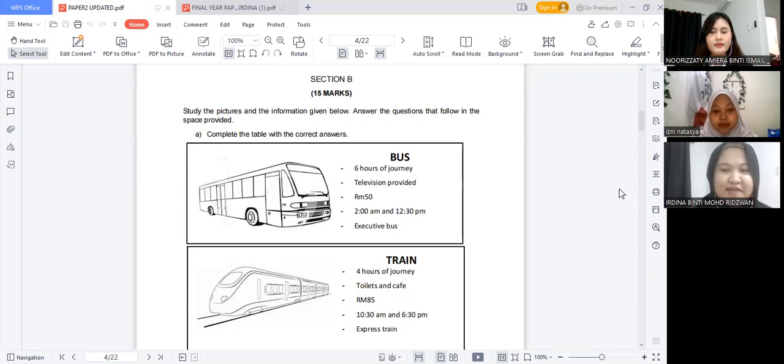Teacher Izni. Alright, thank you teacher Idina and teacher Zati. So moving on to the next section, which is section B.